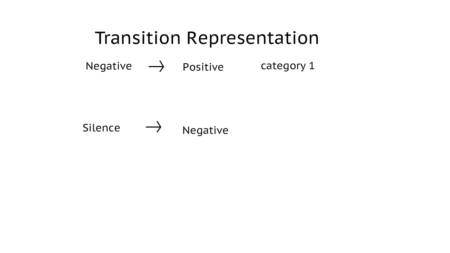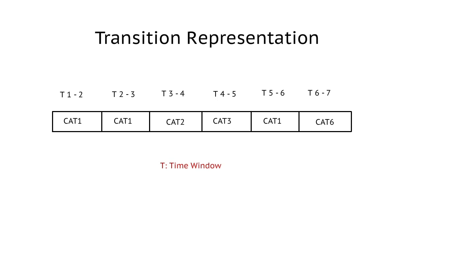For example, in a daily mood representation, transferring from a negative day to a positive day is represented as category 1. Transferring from a silence day to a negative day is represented as category 2. We have 16 categories in total for these mood representations.